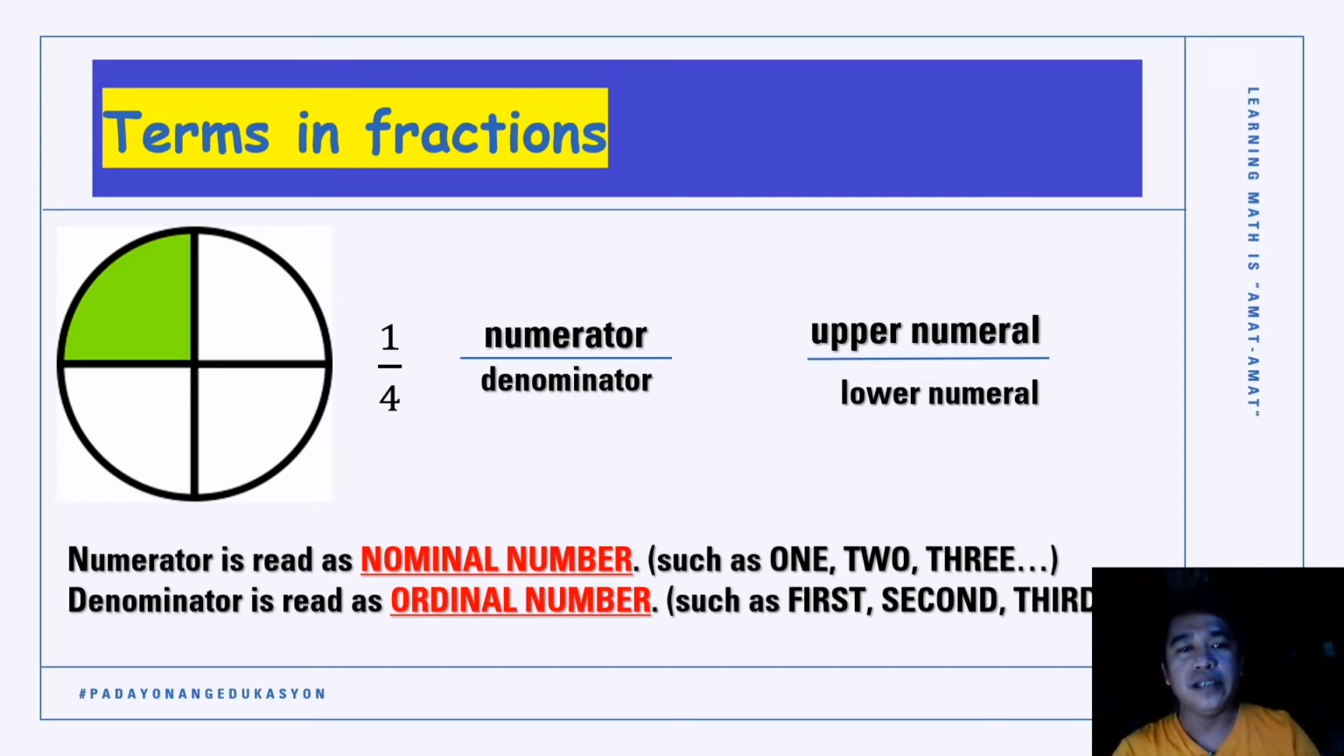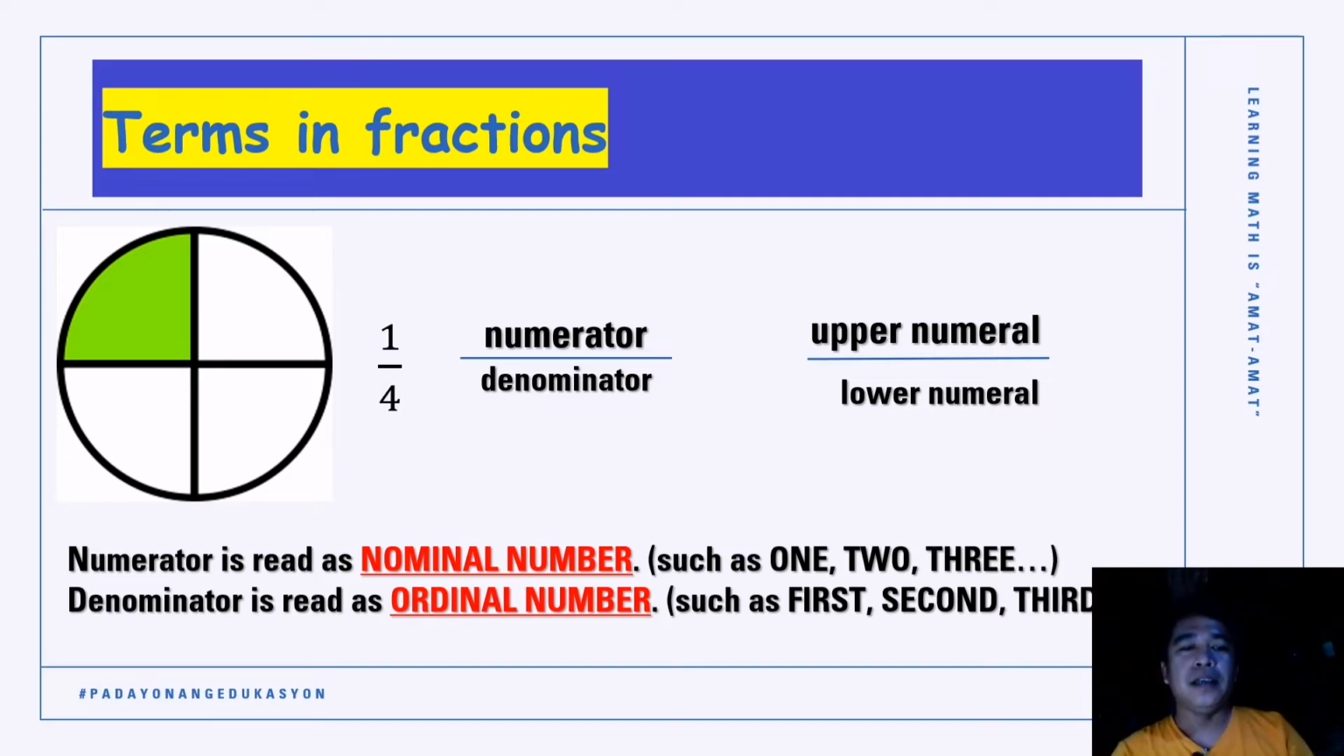The 4 there is our denominator. So again, the numerator is the upper numeral, the denominator is the lower numeral. The denominator is below, the numerator is above. Our numerator and our denominator are separated by what we call a fraction bar. It is not called a fraction if there is no fraction bar.